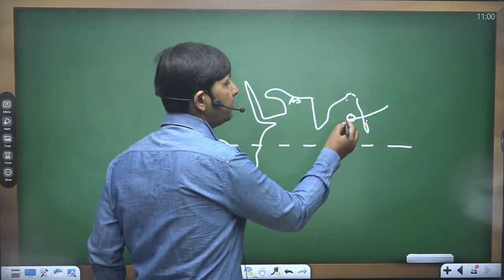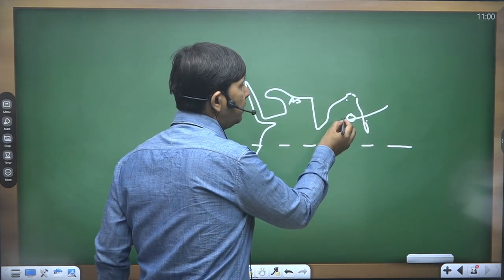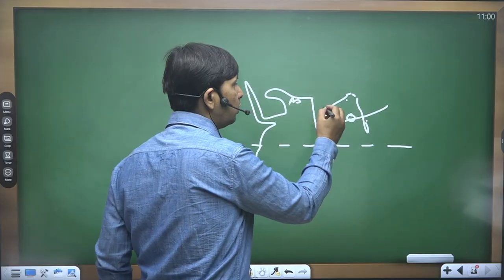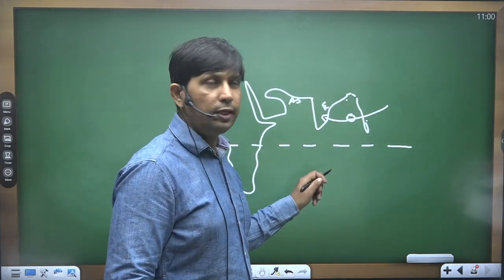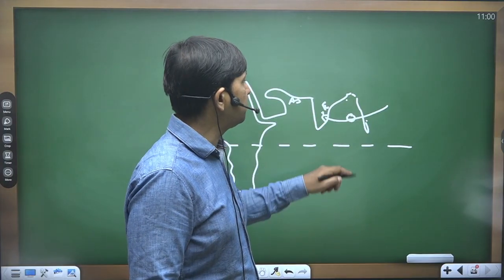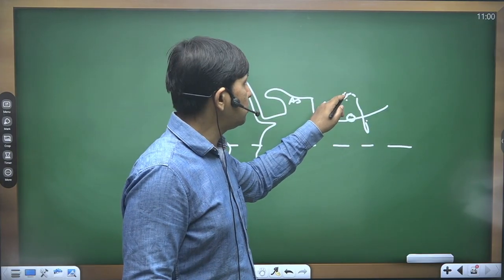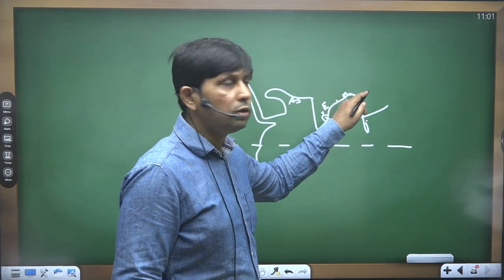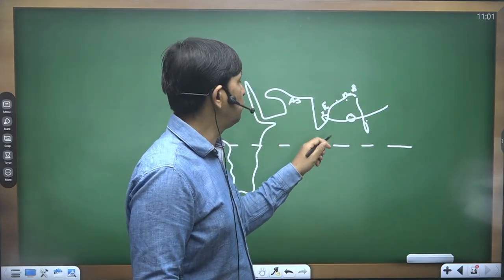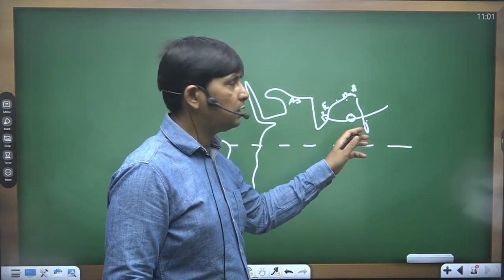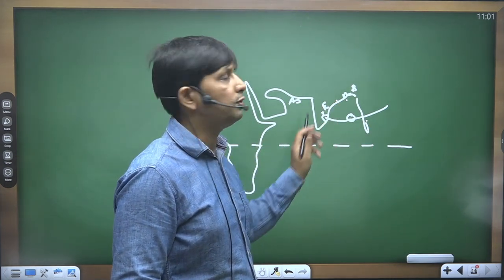So after having their formation, what happens? They start moving towards the west direction and hit the eastern coast of India. After having their formation, it may hit the coast of Tamil Nadu or Andhra Pradesh, Odisha, or West Bengal. Or, if these are all left, of course, it may hit the coast of Bangladesh. So in this way, after having the formation, it may follow the east-west direction path and hit the eastern coast of India.